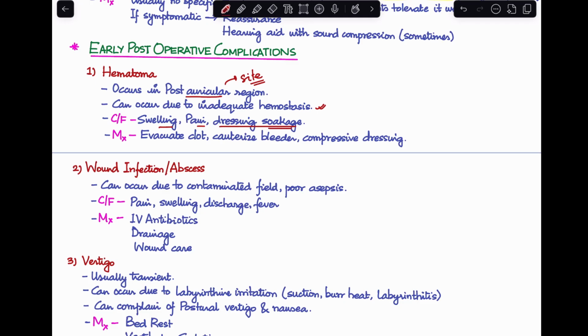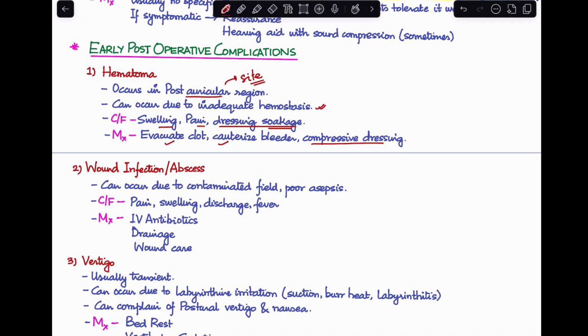soaked multiple times. Once you have diagnosed the patient as a case of hematoma, we have to evacuate the clot, cauterize any bleeder that you may find, and put a compressive dressing on the ear. So, this is about hematoma.